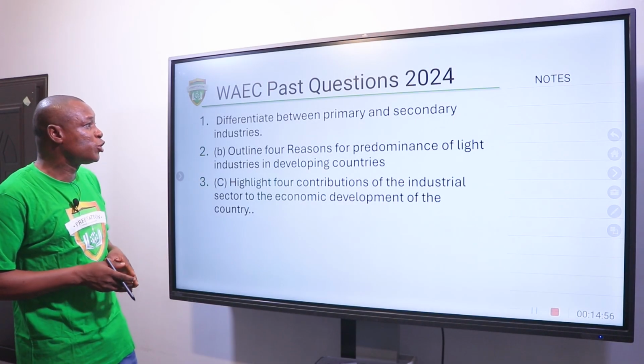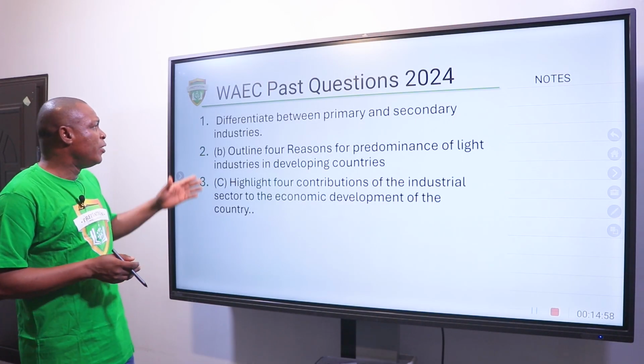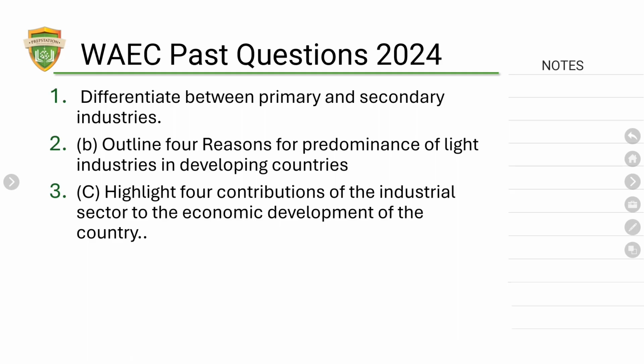Past question 2024. Differentiate between primary and secondary industries. Outline 4 reasons for predominance of light industries in developing countries. Highlight 4 contributions of the industrial sector to the economic development of the country.